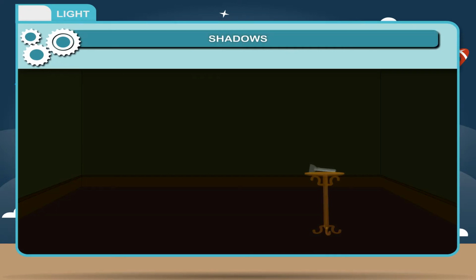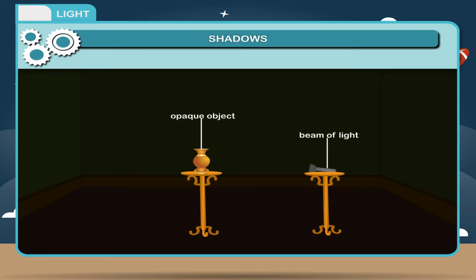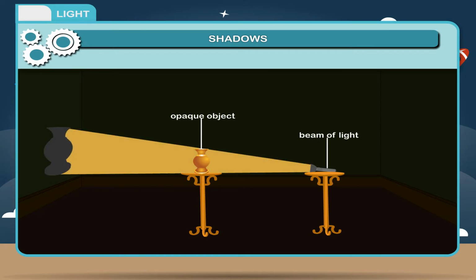Shadows. When a beam of light shines on an opaque object, the light rays which reach the object are stopped while those rays which pass by the edges continue on their path. A region without light that forms behind the object is called a shadow. The object blocks the light, so the shadow is dark.